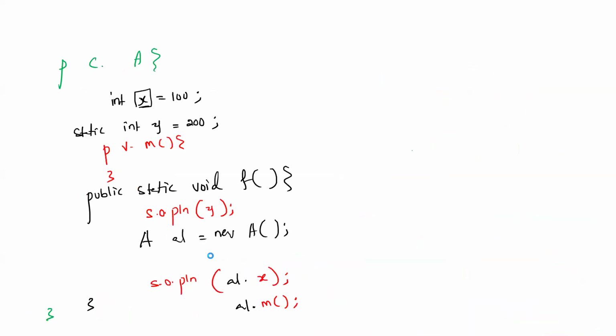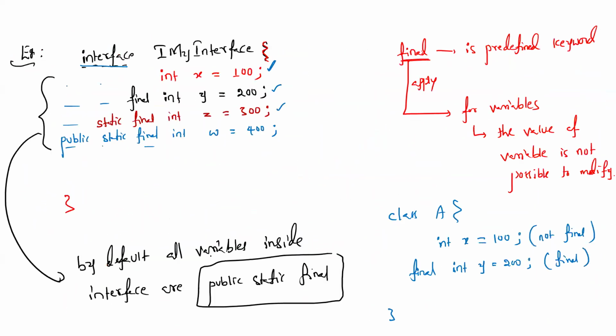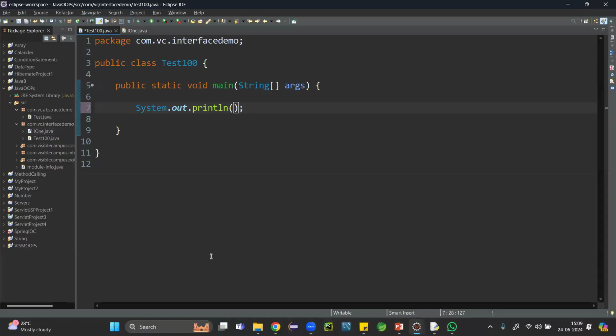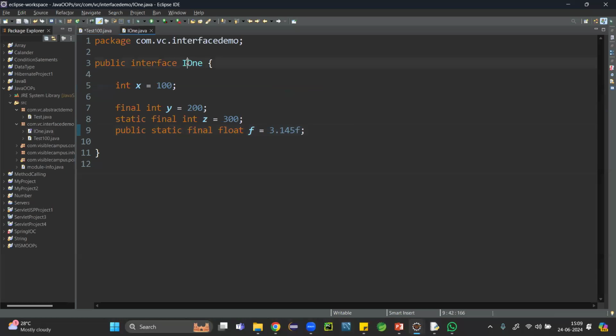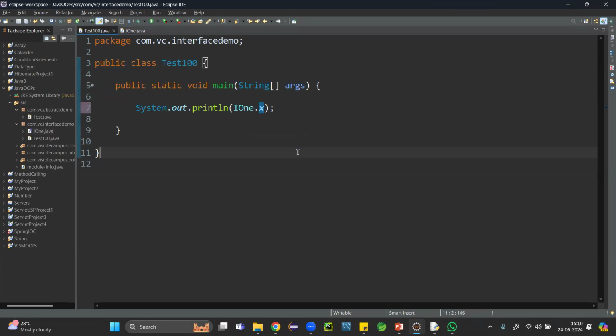Same thing here also. Currently, inside the interface, the members are what type? Static type. Then how to access static members? By using the entity name. So what is the entity name? I1. I1.x variable. I1 is the name of the interface. Because of static, static members are always entity specific, and that entity can be a class or an interface. So we can access them by using the entity name. Clear? So now we can access I1.x, I1.y, z also, all those things.